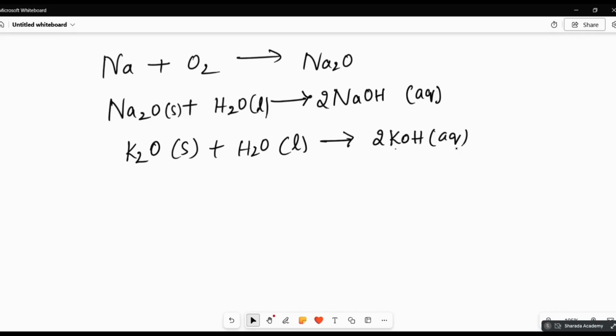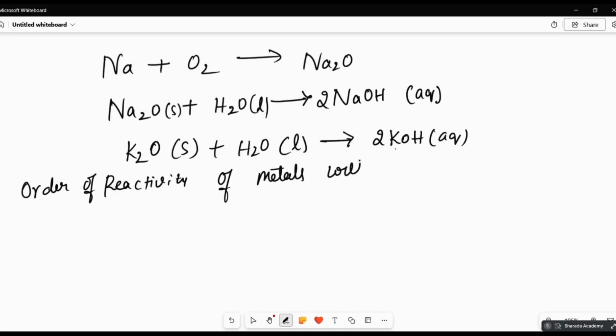Write a few things now. Write down this order of reactivity of metals with oxygen.